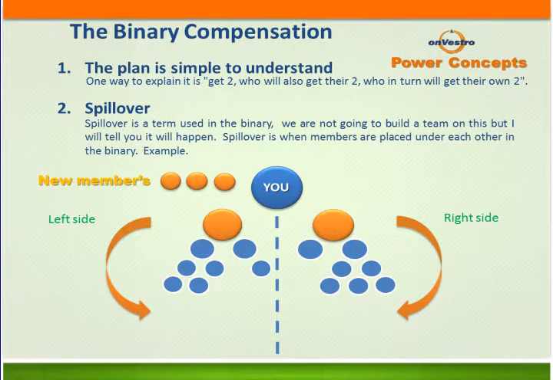The second concept is spillover. The term is used in a binary. We're not going to build teams on it, but the fact is that you have more folks that you know than just 2. So if you have 5 folks, the 3 extra members that we have, well, those new members have to go up underneath somebody in the binary, because you can only have 2 personally to you, only in the binary. So those other 3, well, they have to flow up underneath other folks.